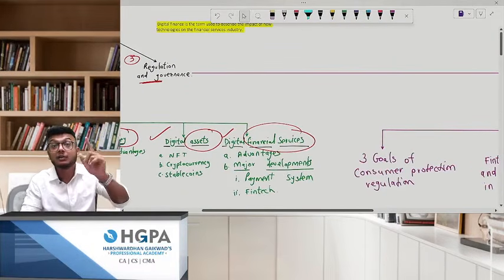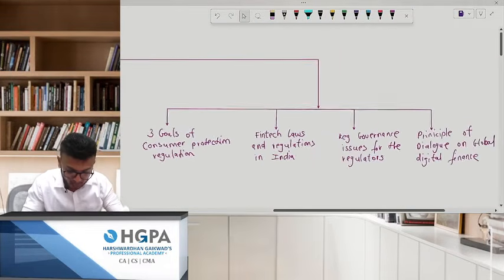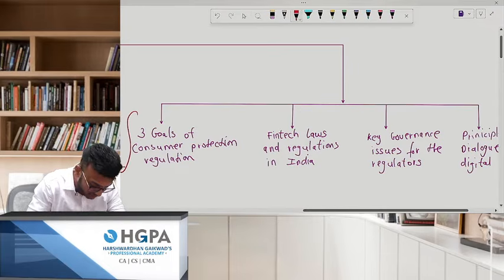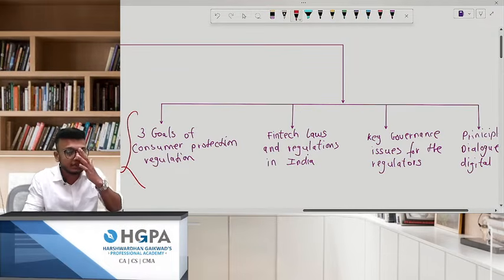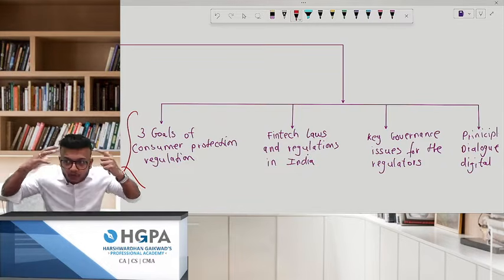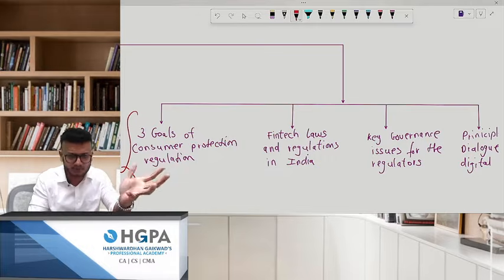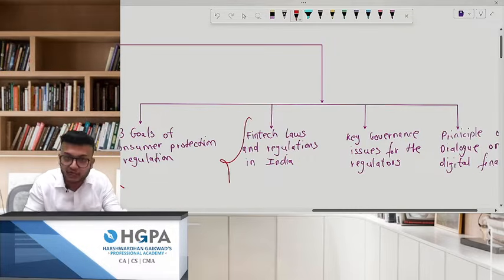Okay, sir, done. Sir, what is in the third part? That is rules and governance. Okay, I've broken down that also. The first question we'll do is, what are the three goals? See, before making any law, there has to be some goal, right? For why you're making this law, for whom are you making? So what are the goals of consumer protection regulation? That is one question.